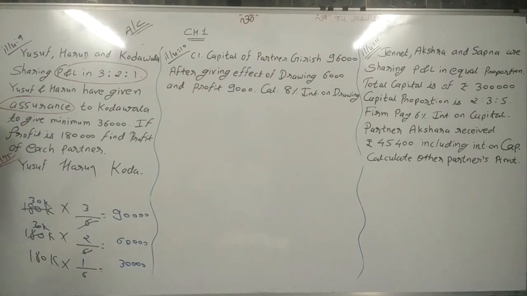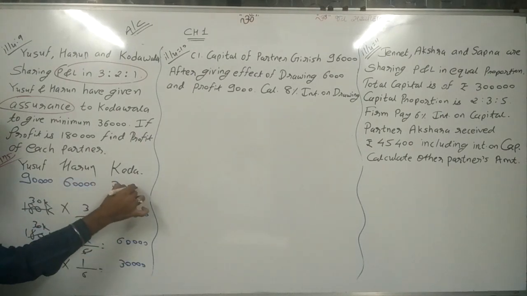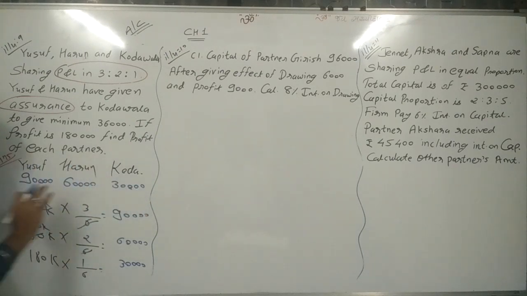So as per the legal calculation, Yusuf, Harun and Kodawala get 90,000, 60,000 and 30,000 respectively. This is the legal calculation. Now this calculation is not required.